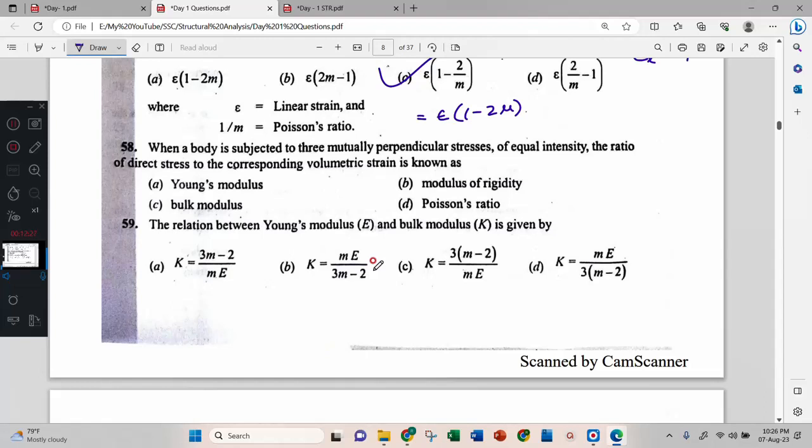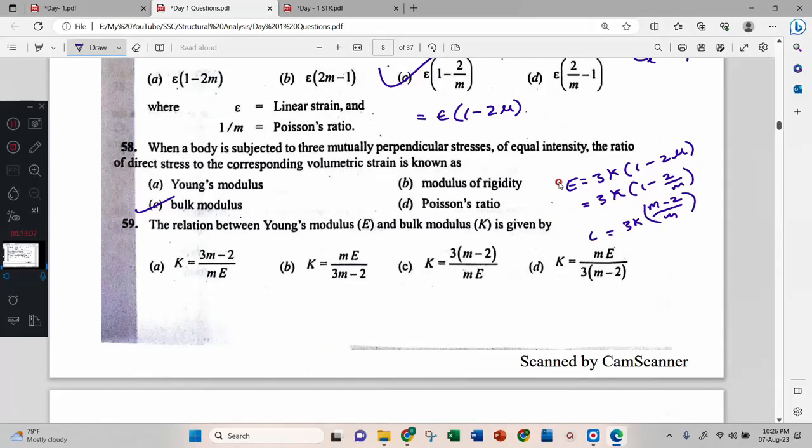The body is subjected to three mutually perpendicular stresses of equal intensity. The ratio of direct stress to the corresponding volumetric strain is bulk modulus. The relation between Young's modulus E and bulk modulus K is given by E equal to 3K into 1 minus 2 mu. We know that 3K into 1 minus 2 by m. Then m minus 2 by m is 3K. Correct? M minus 2 by m.